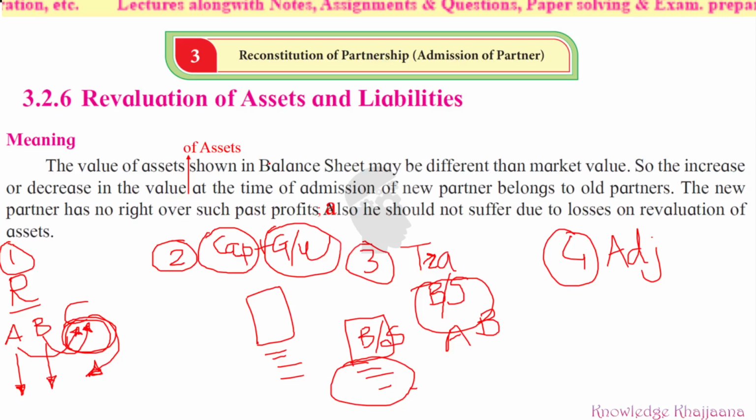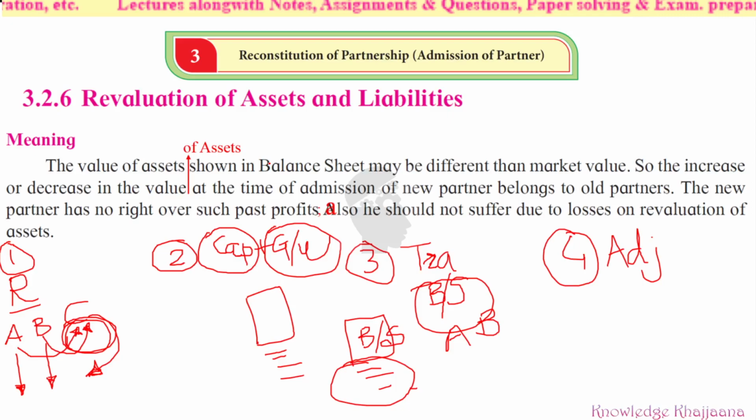See, the value of assets shown in the balance sheet may be different than the market value. We have already seen this concept while solving the problem of partnership final accounts also. The market value of the asset can be different than what is shown in the balance sheet. That was usually given under the adjustments.